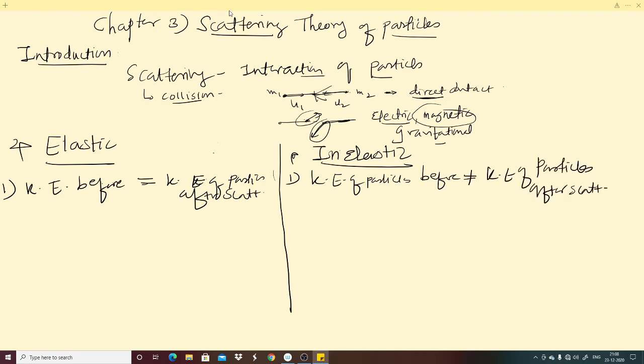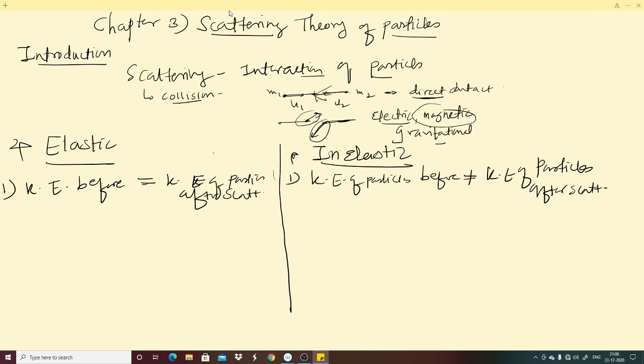Second important point: in elastic scattering, linear momentum of the particle is conserved. What does it mean? Linear momentum before scattering is equal to linear momentum after scattering. Remember, momentum is a vector quantity, so we can write P vectorially, that is P after.